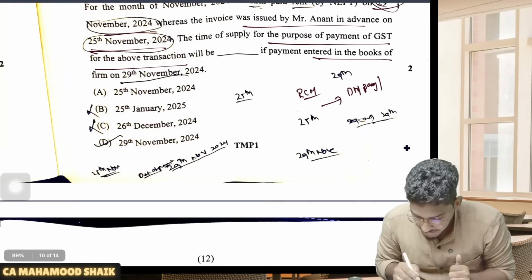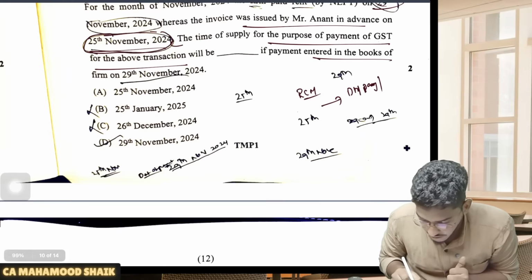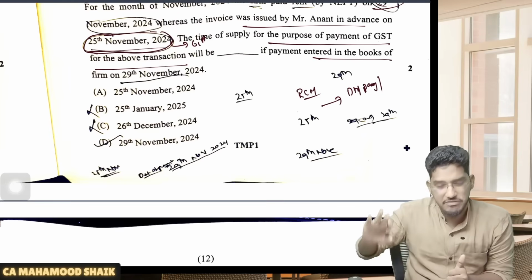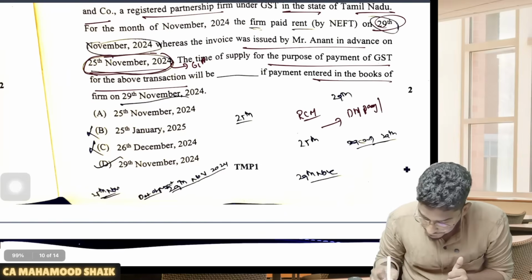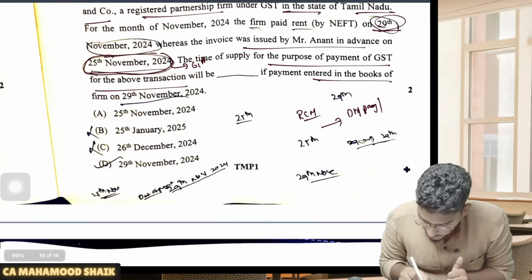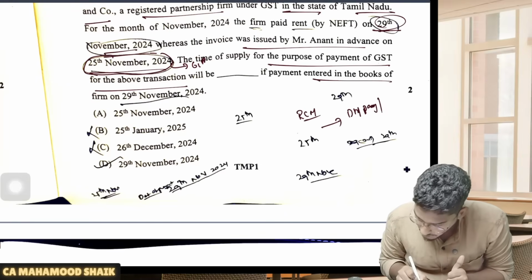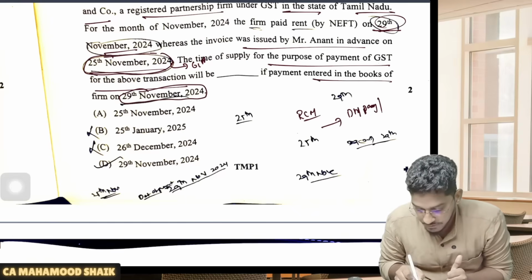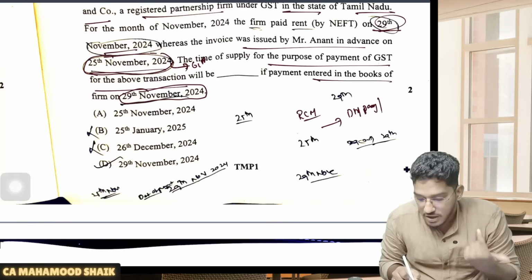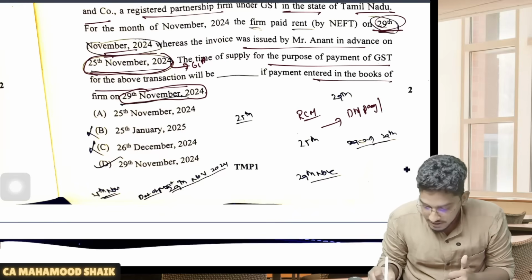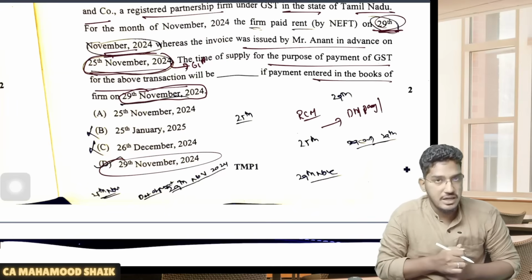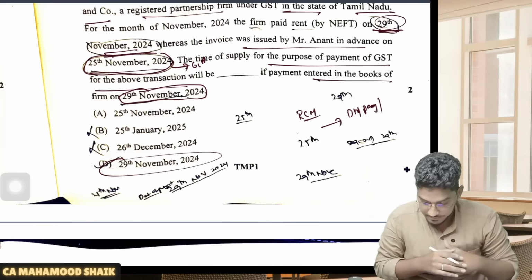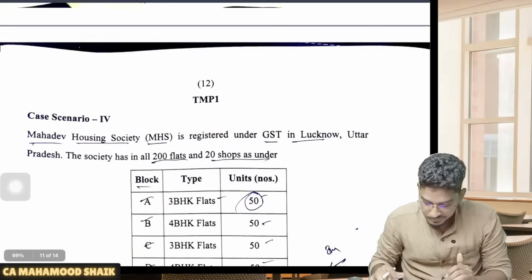See, if you see here, the supplier has given the invoice on 25th of November. So from this date, we have to calculate the 61st day. Definitely, it will fall at a later point of time. Then the payment was debited on 29th of November, and this payment is also entered in the books of accounts on 29th of November only. So, 61st day from the date of invoice or the date of payment, whichever is earlier. Here, the date of payment is earlier. So 29th of November 2024 is going to be the answer here. Clear?